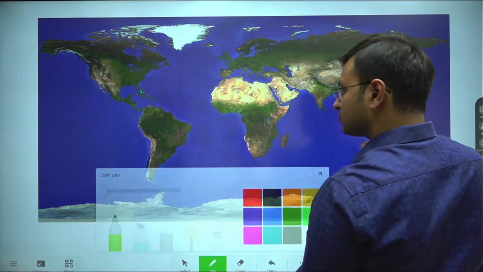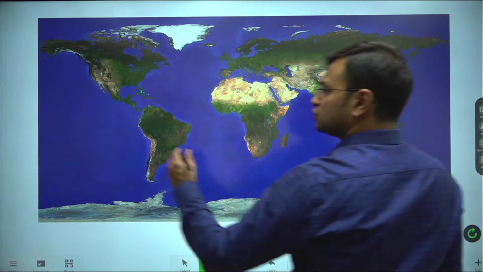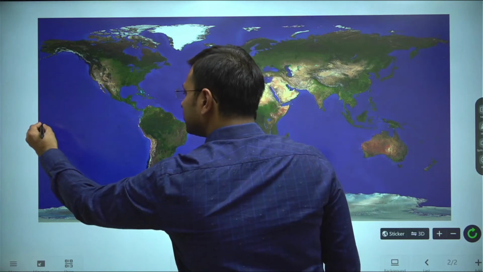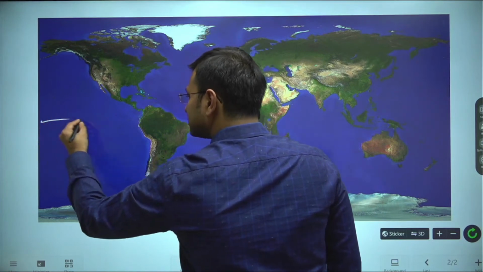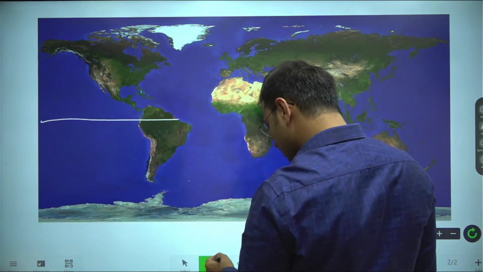So the equatorial low pressure belt is like this. Let's assume this to be the equatorial low pressure belt.